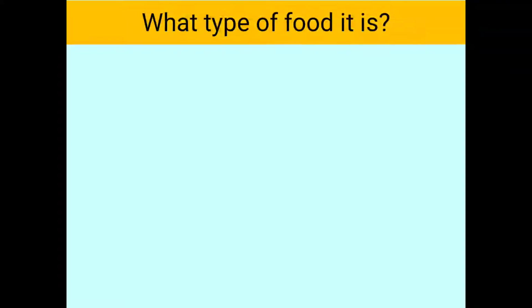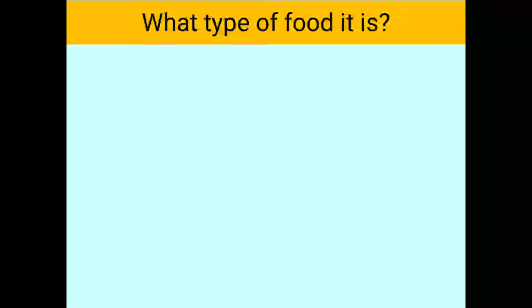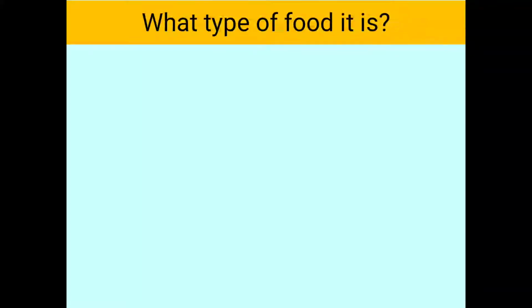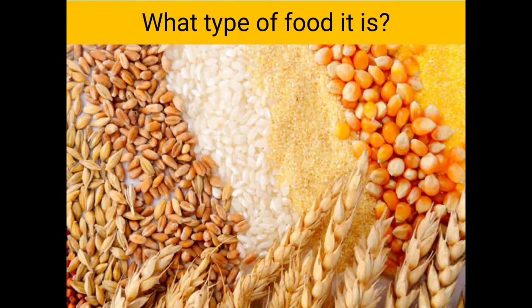Let us know the function of a food and the type of food they belong to. In this picture, you can see wheat, rice, maize, etc., which are called cereals, and the cereals give us energy to work. So, the cereals belong to what type of food? It is an energy giving food.